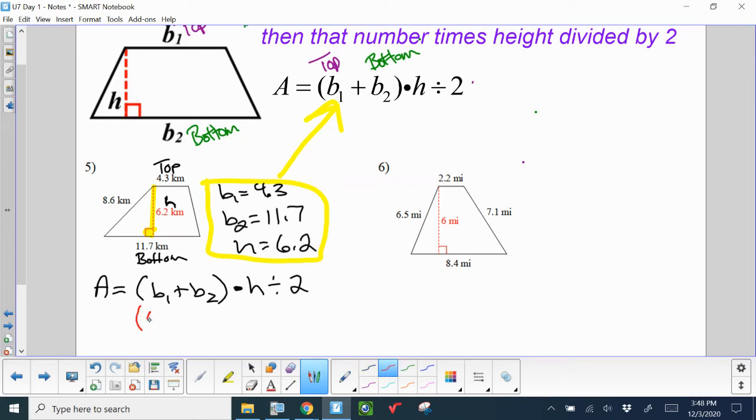So B1 is 4.3, B2 is 11.7 times my height, which is 6.2, and then last I can just divide by 2, which is part of the formula. 4.3 plus 11.7 in parentheses times 6.2, all divided by 2. Pause the video, and why don't you enter that into your calculator and see what it gives you?